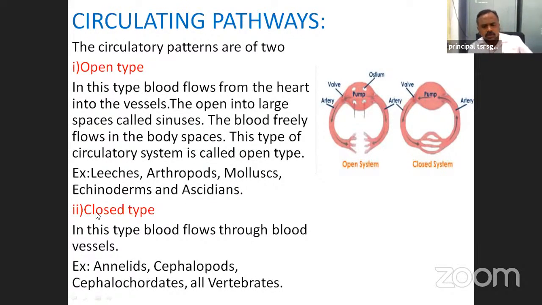Next, closed type. In this type, blood flows through the blood vessels and capillaries. Examples are annelids, cephalopods, cephalochordates, and all vertebrates. Blood flows only through the blood vessels and does not open into the large spaces. Okay. This is the circulatory pathway.